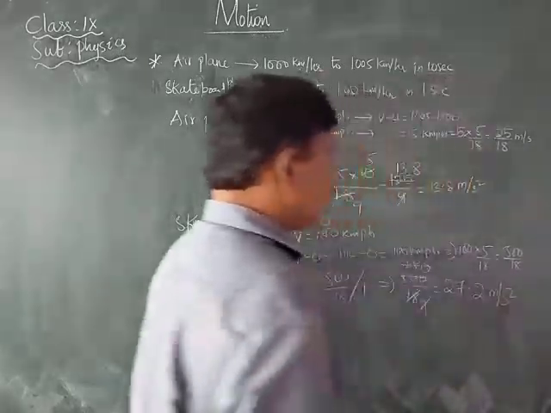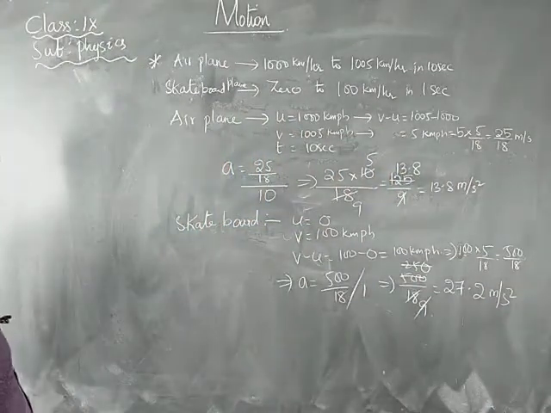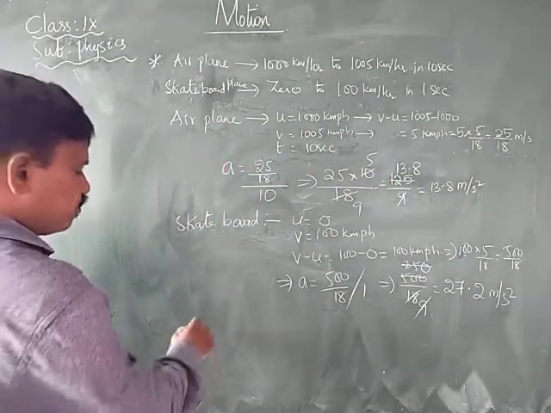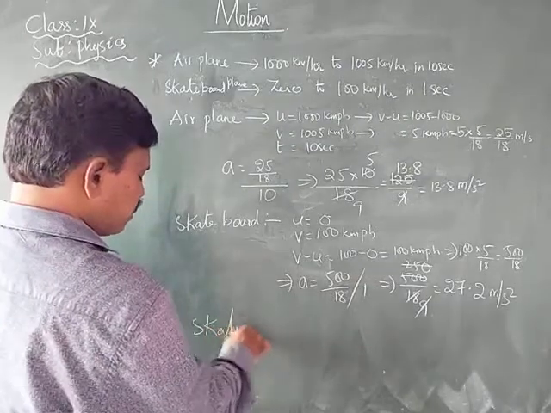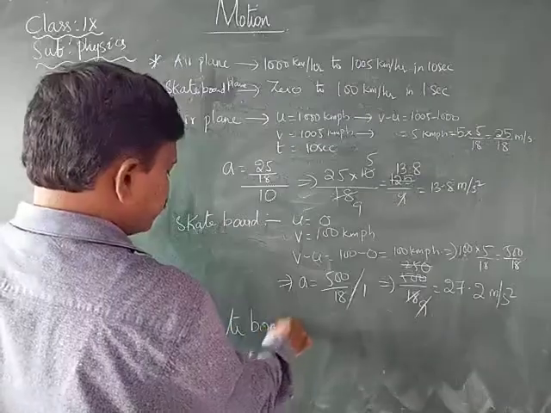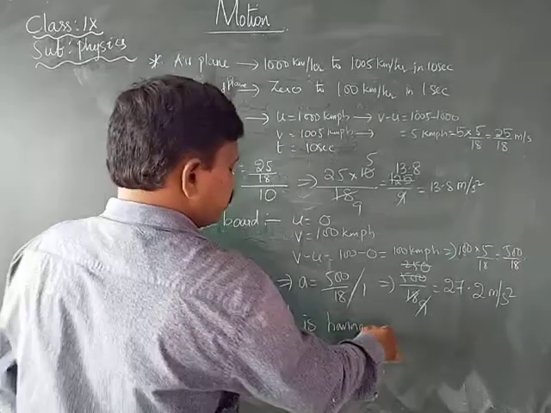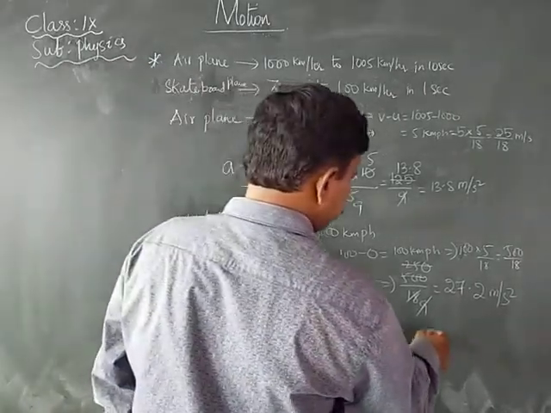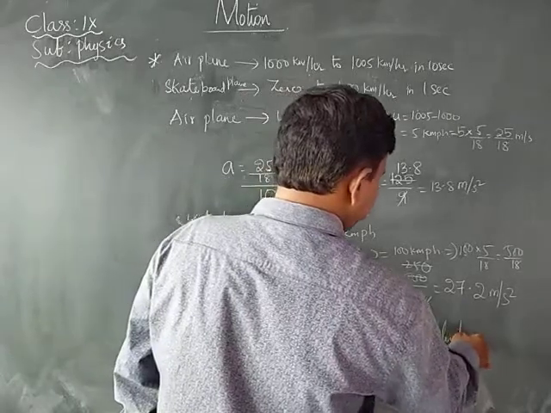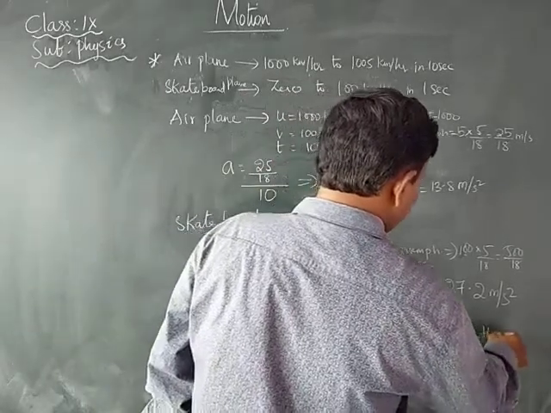Therefore, which has more acceleration, the skateboard or the airplane? Here the skateboard has more acceleration than the airplane.